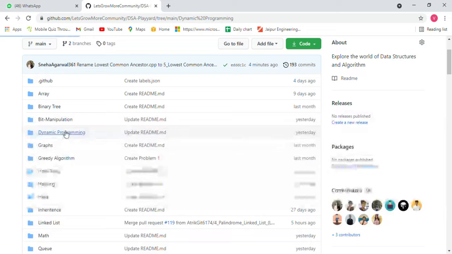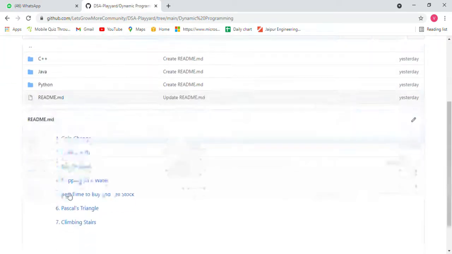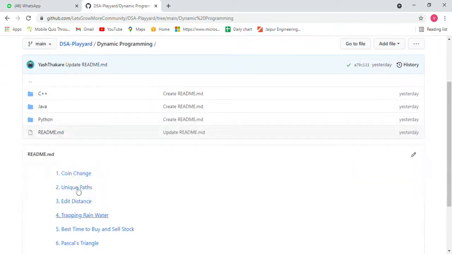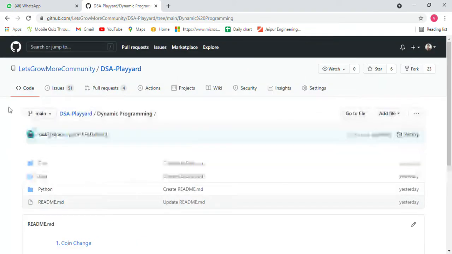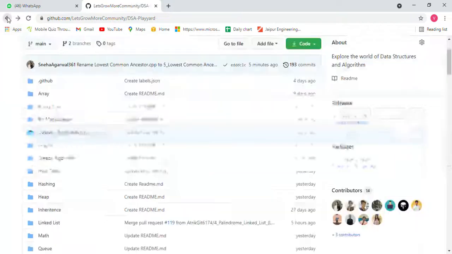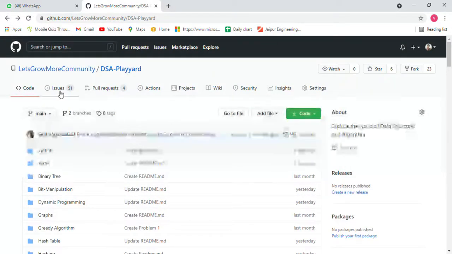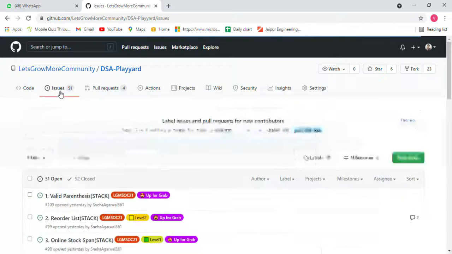Now if you think you are good in DP, go to the DP section. We have numbers of questions, like the unique path question. If you know how to do it, good. If you don't know, no matter, you can go and learn from different sites, but you can't copy paste that question. Okay, now go to issues.